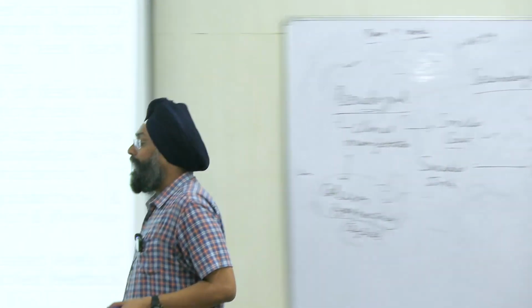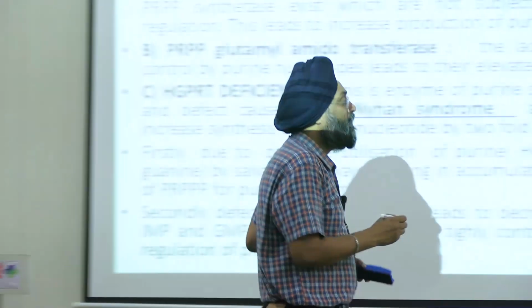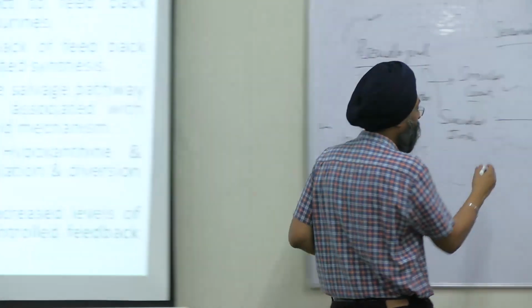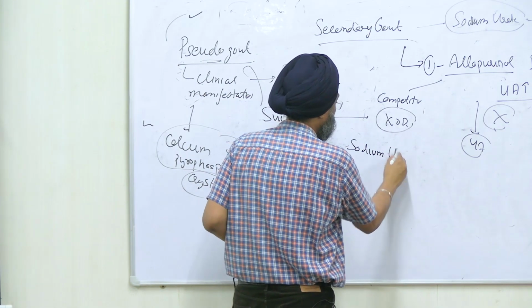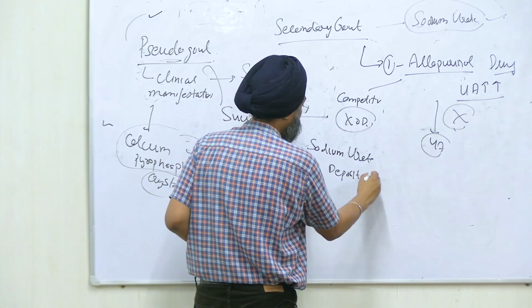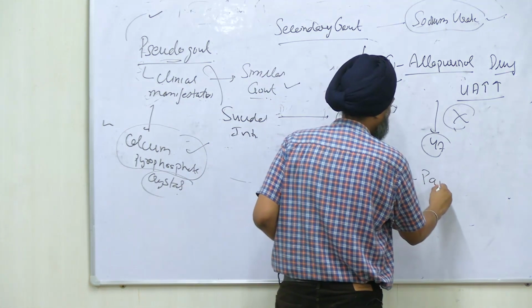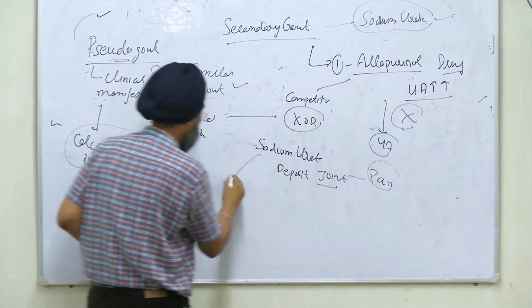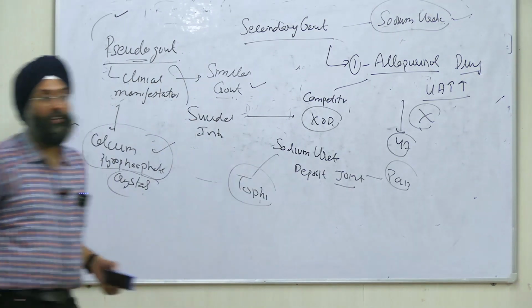And the crystals that are deposited in joints, what is their name? Tophi. They are sodium urate crystals. When they deposit in joints, they cause pain, and these crystals are known as tophi, T-O-P-H-I.